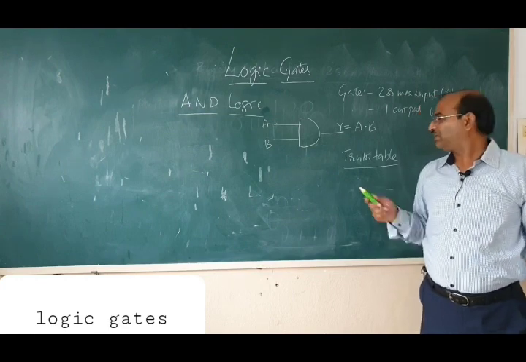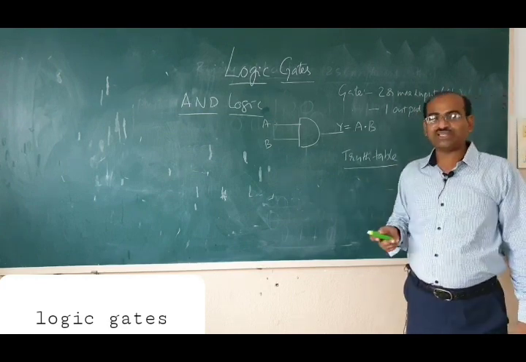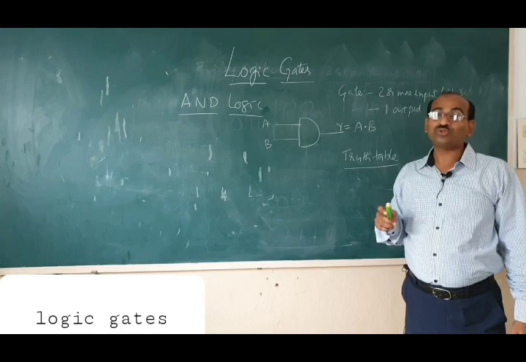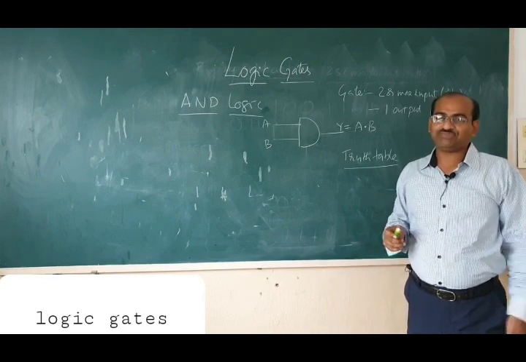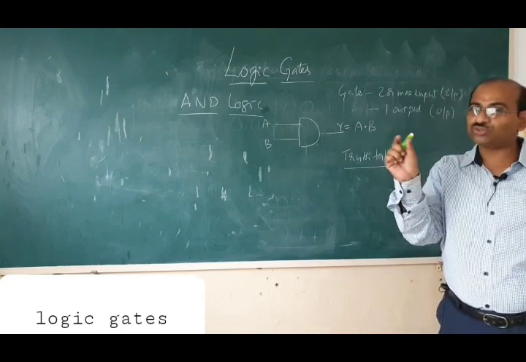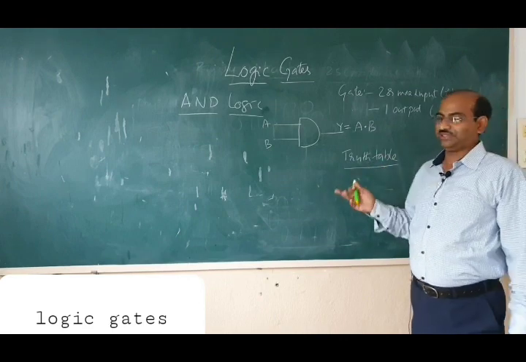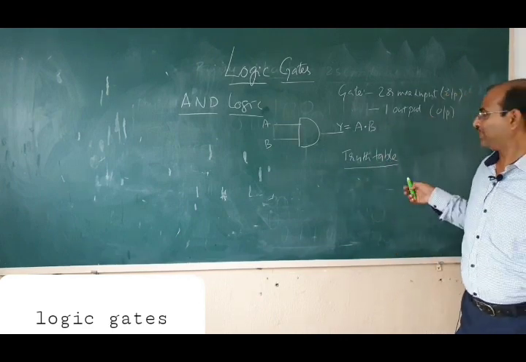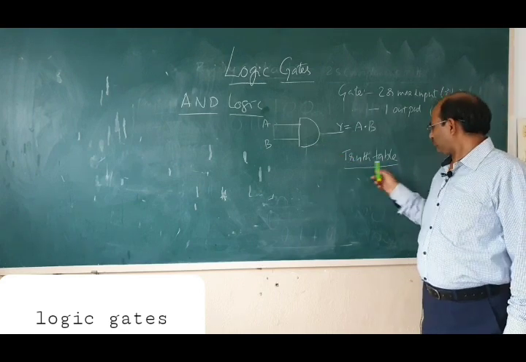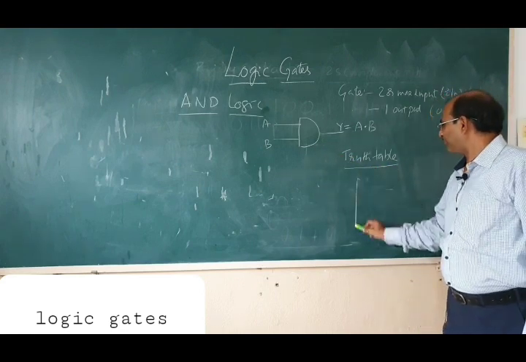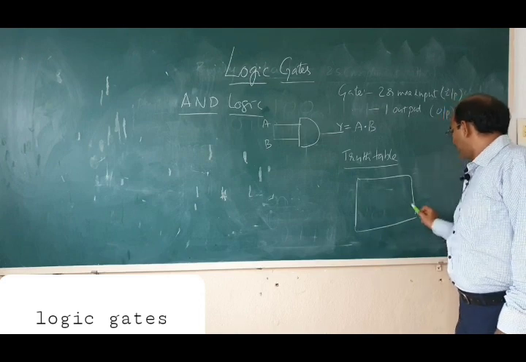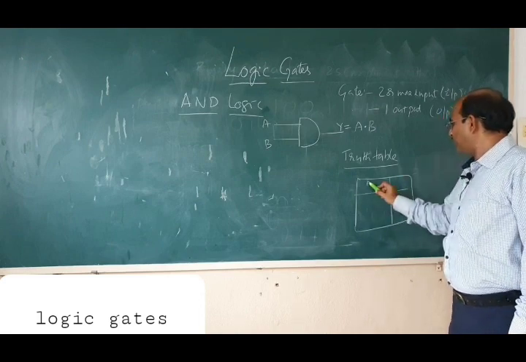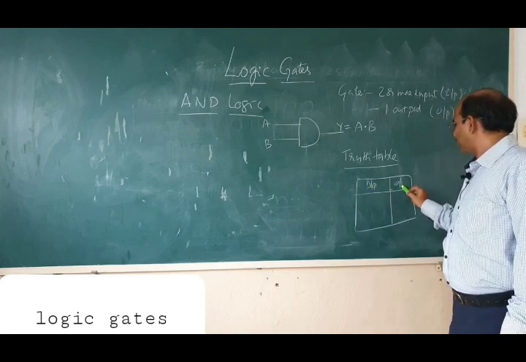The same thing can be realized using Boolean algebra, where we write similar tables. There we take 0 and 1 as true or false. Maybe because they are using that word true, from there they have copied. Maybe you can go through the literature and you will get the answer. So this is the truth table. You have inputs and output.